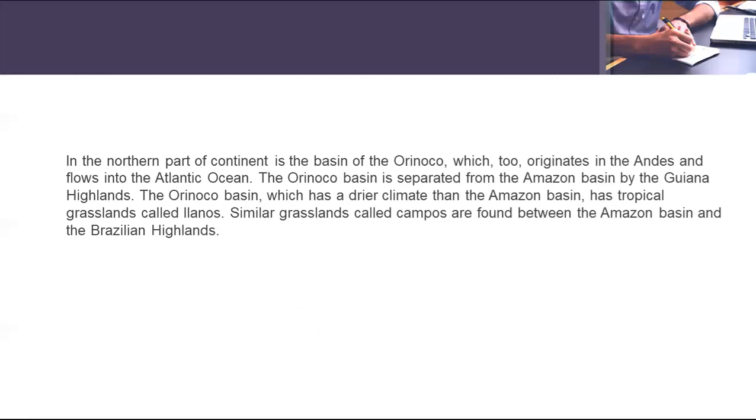Similarly, simple grasslands are also there. The tropical grasslands are called Llanos, and the other grasslands are called the Campos, which we can see between the Amazon basin and the Brazilian highlands. So these are the specialities of the northern part of the continent, South America.